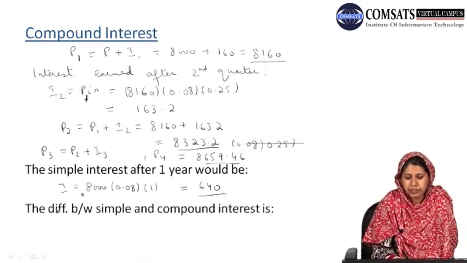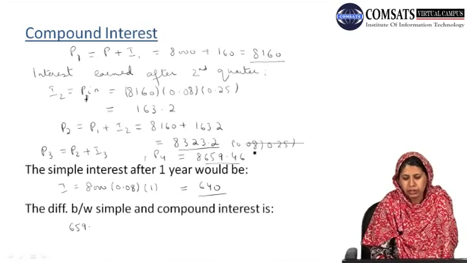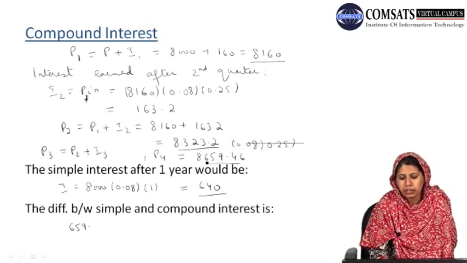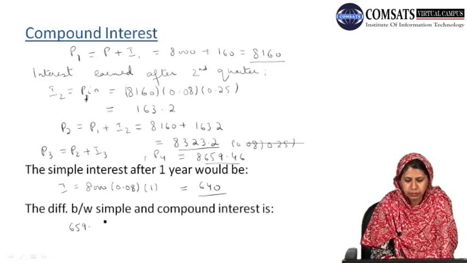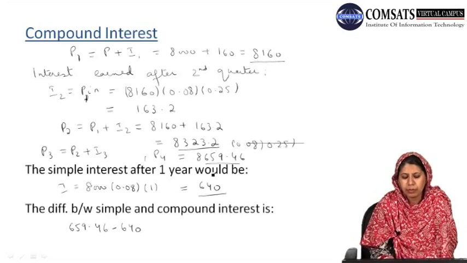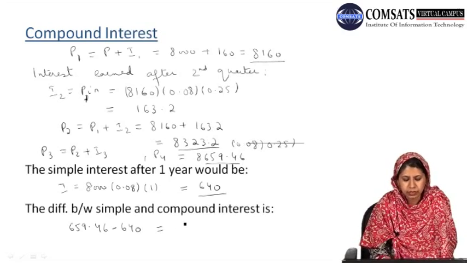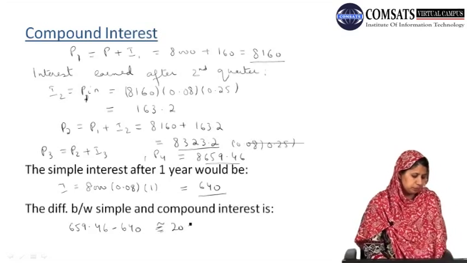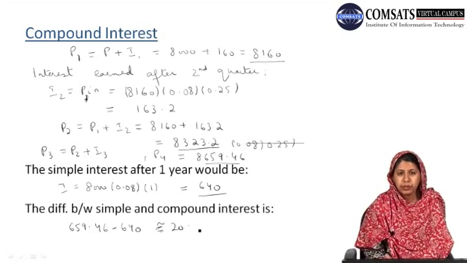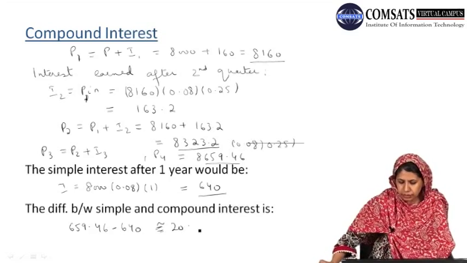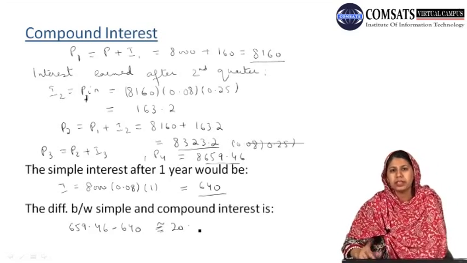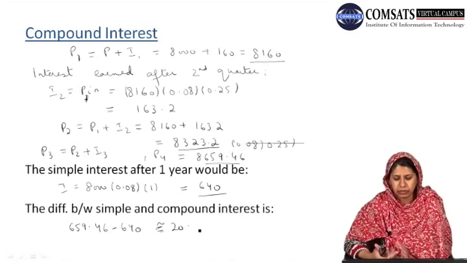The difference between simple and compound interest will be the increase of amount from the compound interest minus the increase of amount from the simple interest, which is approximately equal to 20 after 1 year.